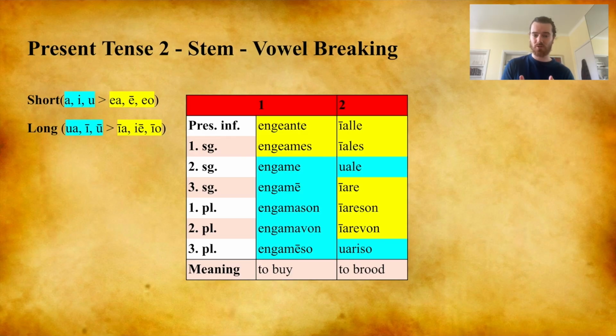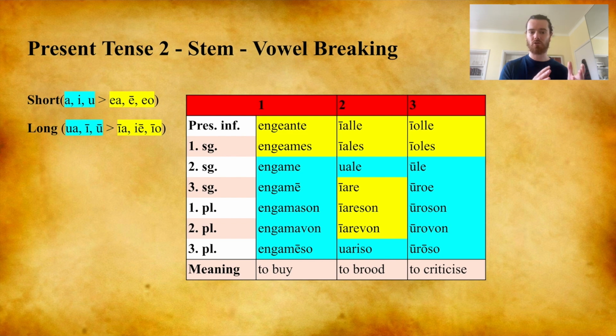There is also long vowel breaking, where the diphthong ua, or the long vowels I and u, can become ia, ie, io. We'll see here that the second conjugation rhotic subclass verb iale, to brood, contains the broken vowel in the present infinitive and first singular like the first conjugation, but also in the third person singular, first person plural, and the second person plural. Verbs belonging to the third conjugation behave similarly to the first conjugation.